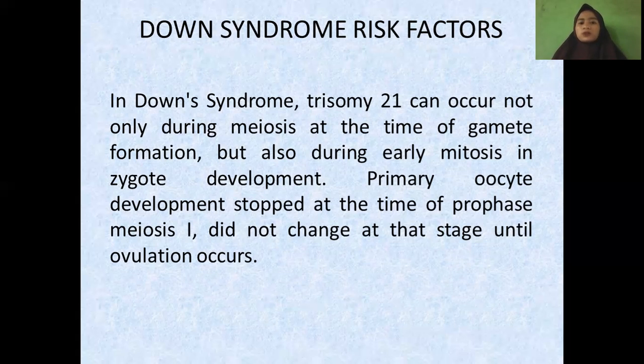In Down syndrome, trisomy 21 can occur not only during meiosis at the time of gamete formation, but also during early mitosis in zygote development. Primary oocyte development stopped at the time of prophase. Meiosis 1 did not change at the stage until ovulation occurs.